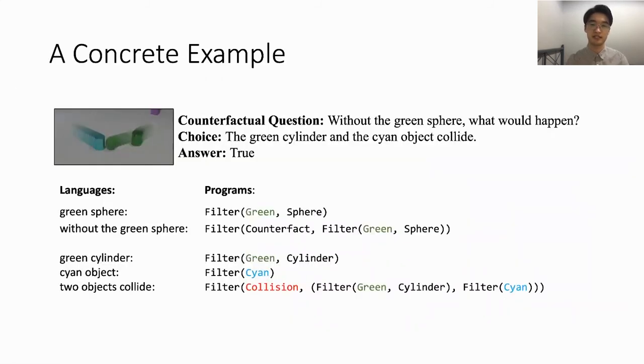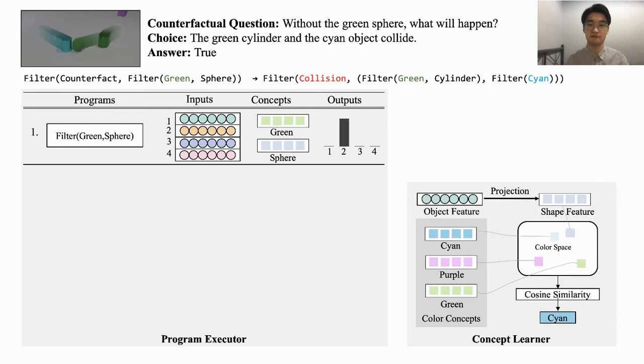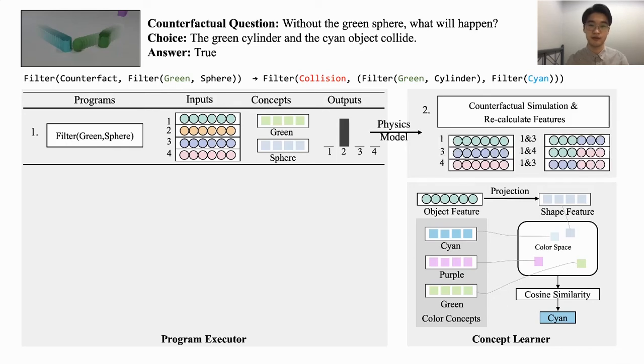Take this counterfactual question as an example. Without the green sphere, what would happen? The corresponding programs are shown below. There are four objects in the video, and we have the object-centric features from the visual perception module. The first symbolic program is to filter the green sphere. By comparing the object features in the color concept space with our concept learner, we know object 2 is the green sphere. In the second step, we perform the counterfactual simulation by removing object 2 and recalculate the object and interactive features.